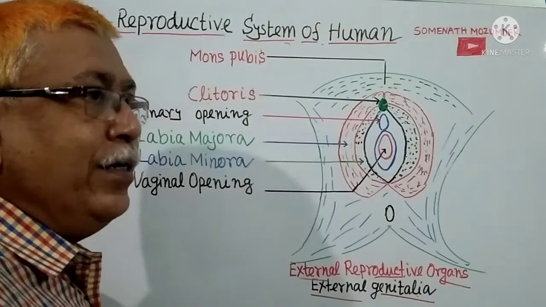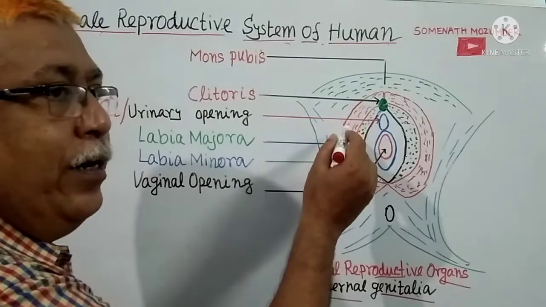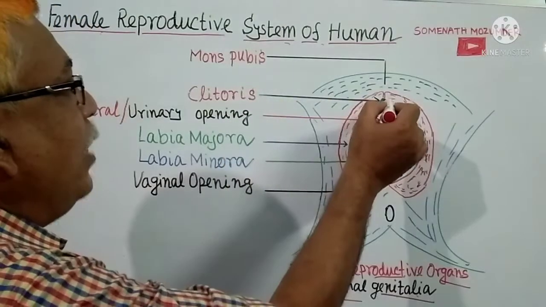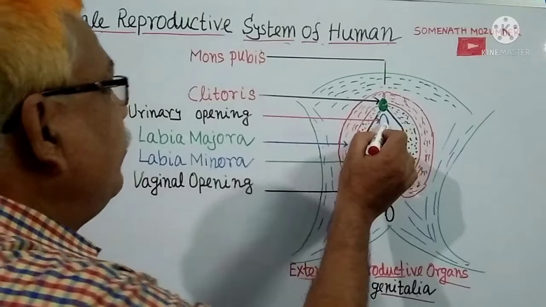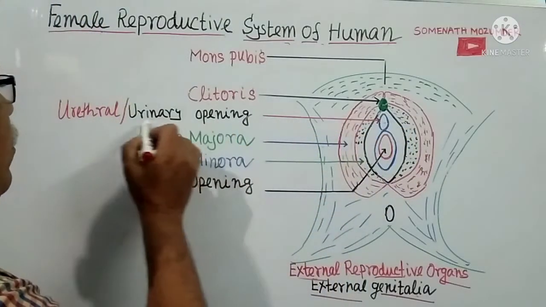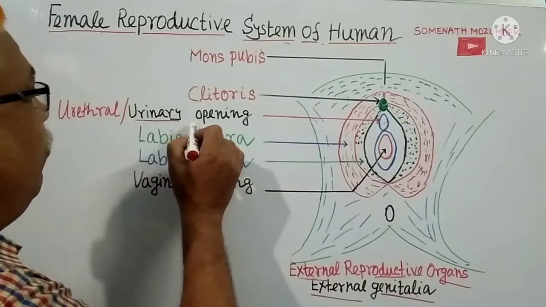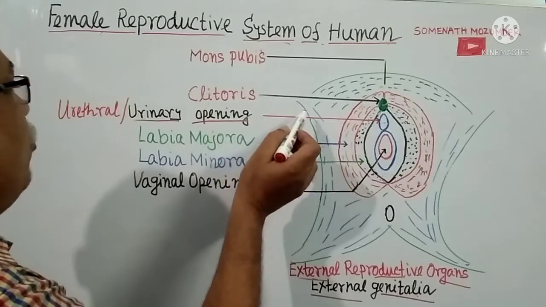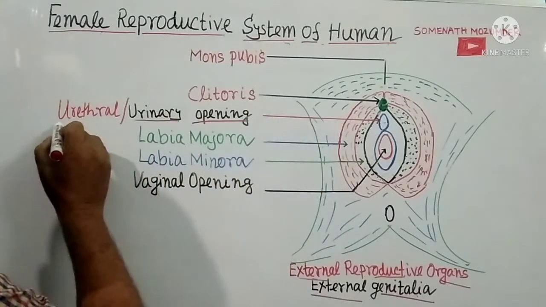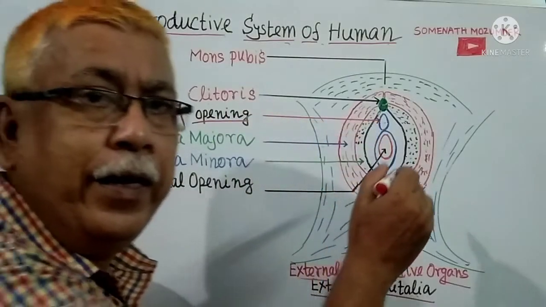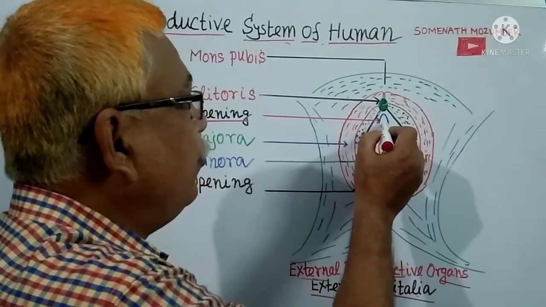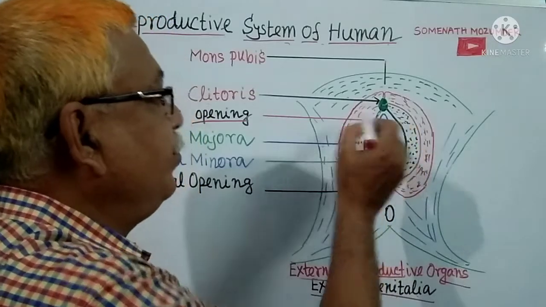It provides sexual pleasure. Beneath the clitoris there is an opening. This opening is called urinary opening, or it is also called urethral opening. Urine leaves the body through this opening.